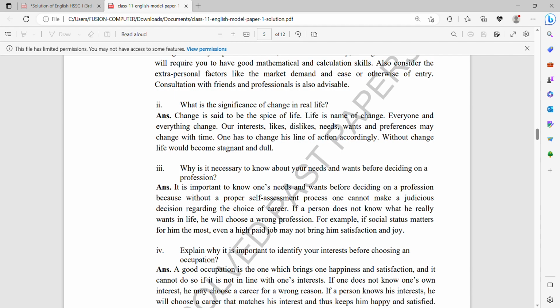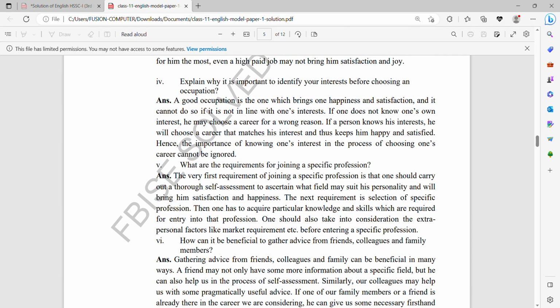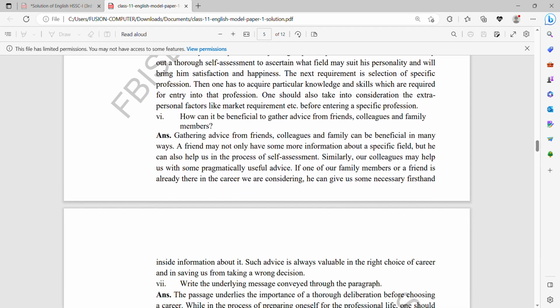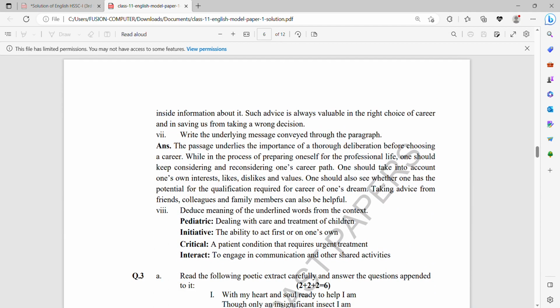Number 3, what is necessary to know about your needs and wants before deciding on a profession? And number 4, explain why it is important to identify your interests before choosing an occupation. When you look at question number 3 and question number 4, these are basically suggestions from your side, your own opinions about this paragraph and the ideas given in the passage. Number 5, what are the requirements for joining a specific profession? Number 6, how can it be beneficial to gather advice from friends, colleagues, and family members? You also have to put your idea here. Number 7, write the underlying message conveyed through the paragraph.